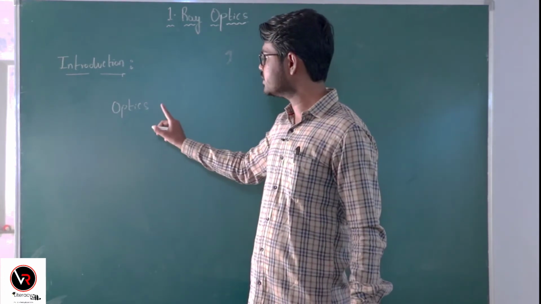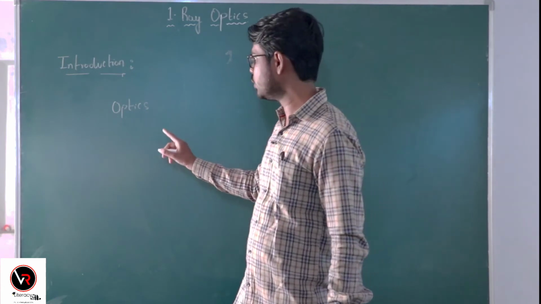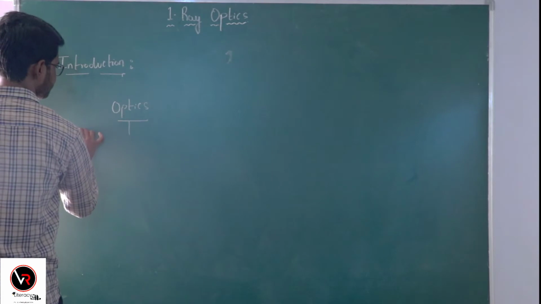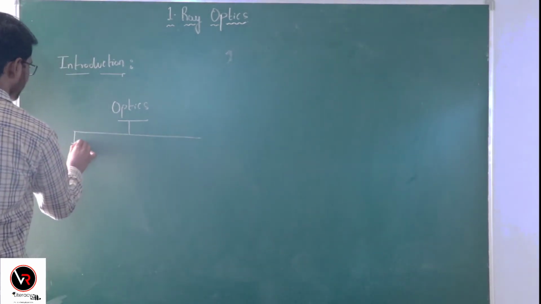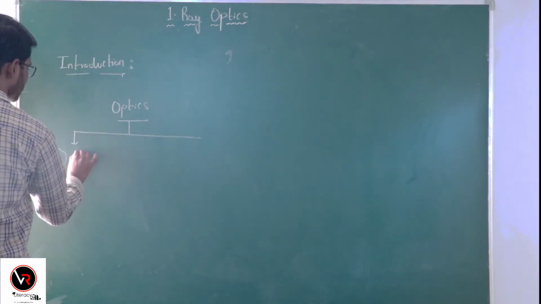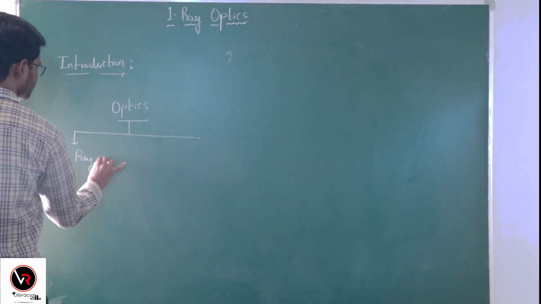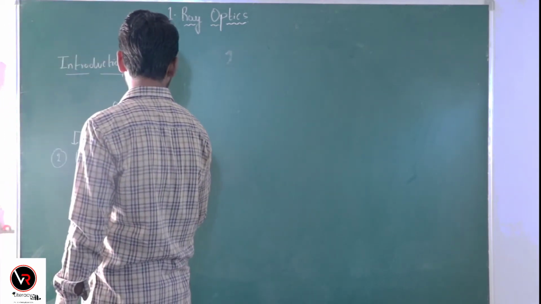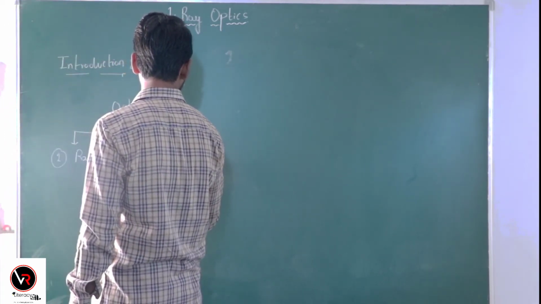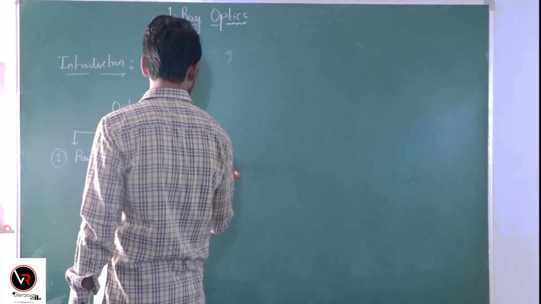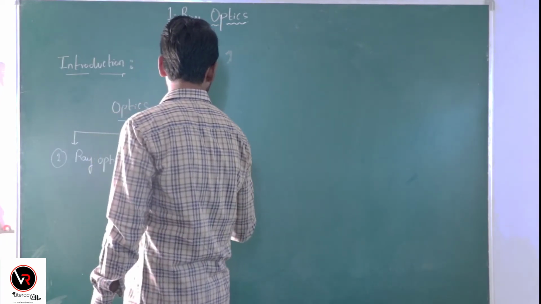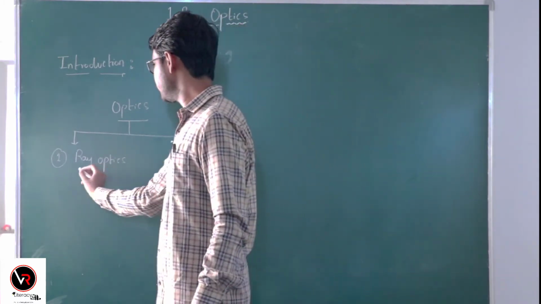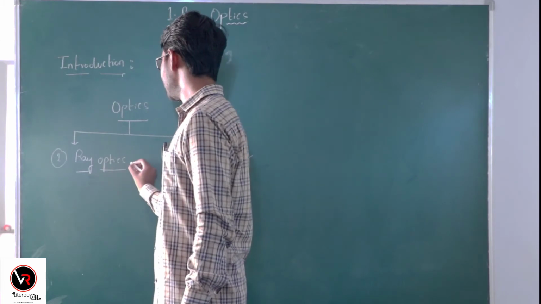Here we study optics by categorizing it into two types. One is ray optics and the second type is wave optics. We will study wave optics later. First, we study ray optics.